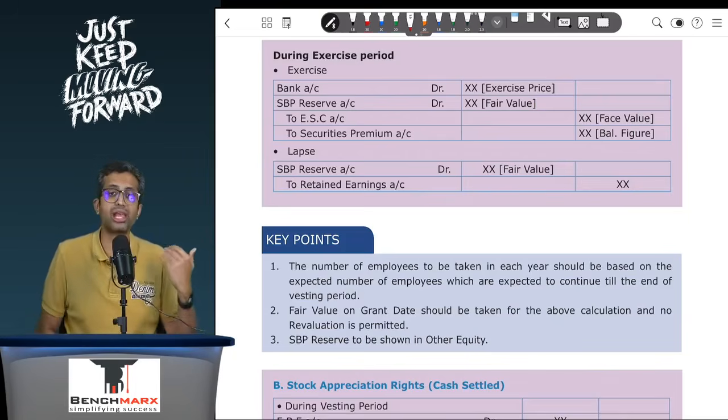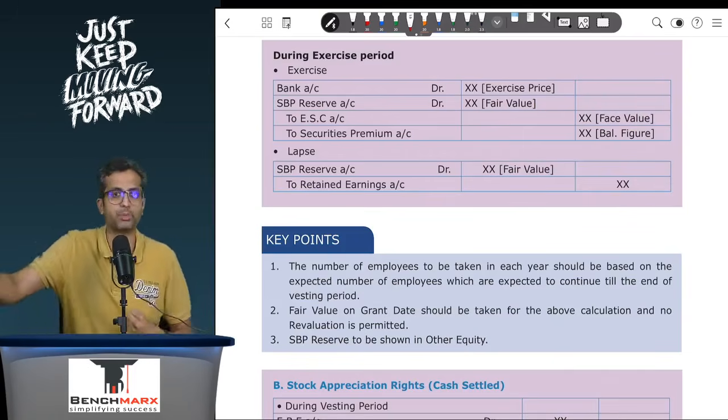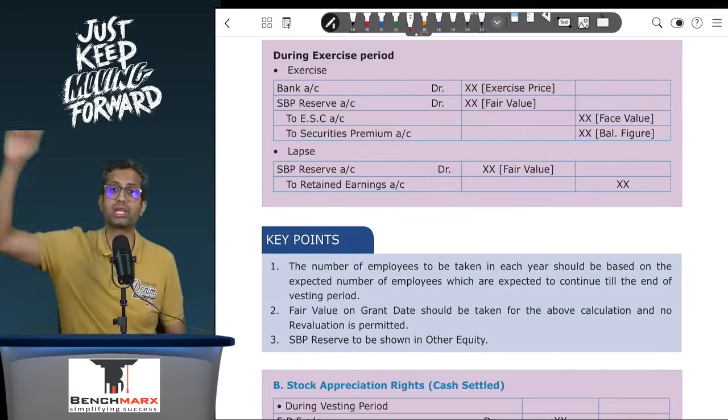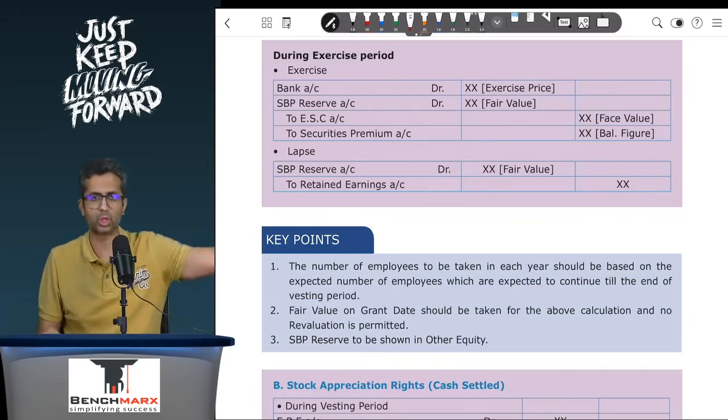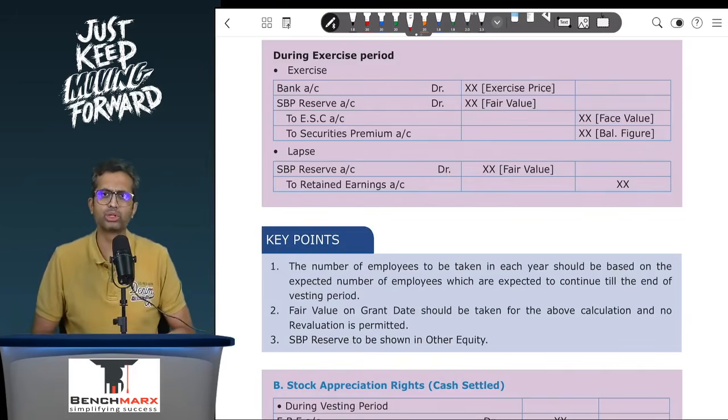You can let something affect the net profit if it is a transaction between outsiders. If it is a transaction between owners, like dividend paid, it does not go in finance cost, it goes directly in retained earnings, but interest paid, which is paid to the outsider, goes as a part of finance cost. In a similar way, lapsing over here will be going through the retained earnings.